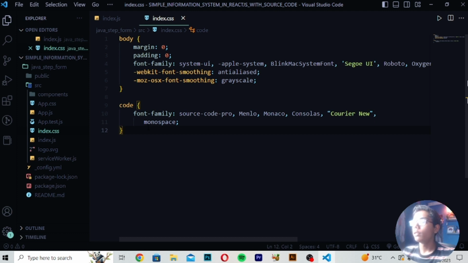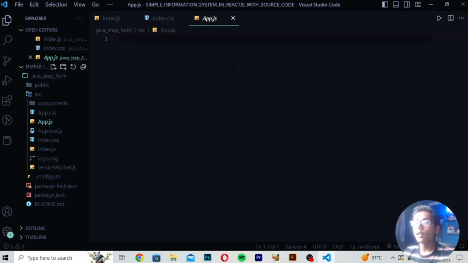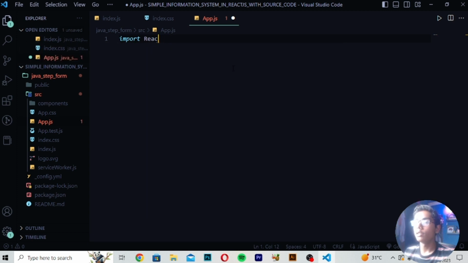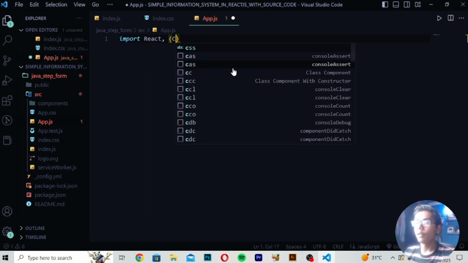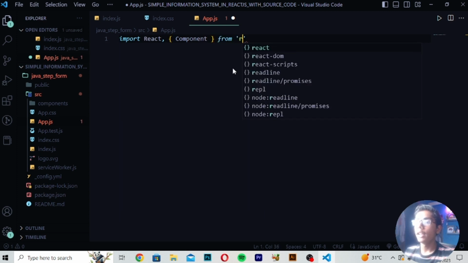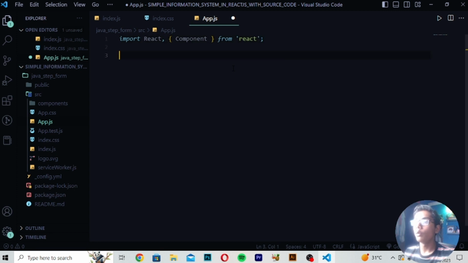Now here we have to do the things in App.js so we can make it good looking. So I will be moving to App.js. Then you have to write import React here. After importing this, I will be writing comma, and you have to again write the Component of React. So I have written this in brackets, Component of React. Then again from this, I will be importing React.